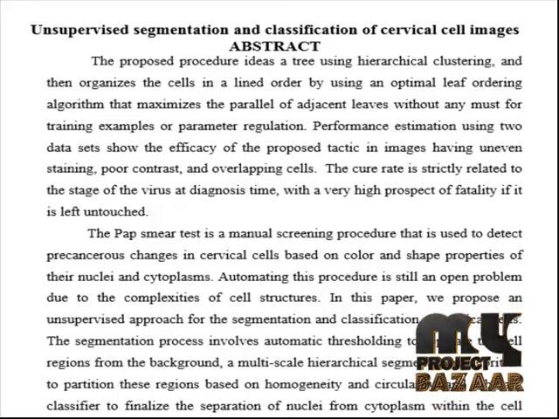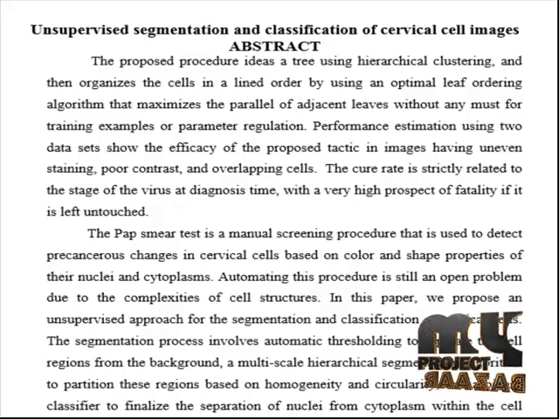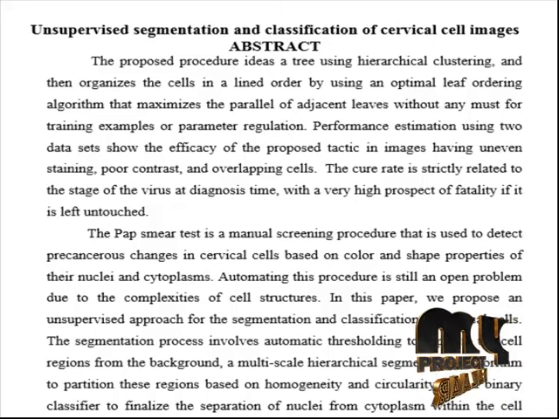The proposed procedure builds a tree using hierarchical clustering and then organizes the cells in a linear order by using an optimal leaf ordering algorithm that maximizes the similarity of adjacent leaves without any need for training examples or parameter tuning. Performance evaluation using two datasets shows the efficacy of the proposed approach in images having uneven staining, poor contrast and overlapping cells. The cure rate is strictly related to the stage of the disease at diagnosis time, with a very high probability of fatality if it is left untreated.